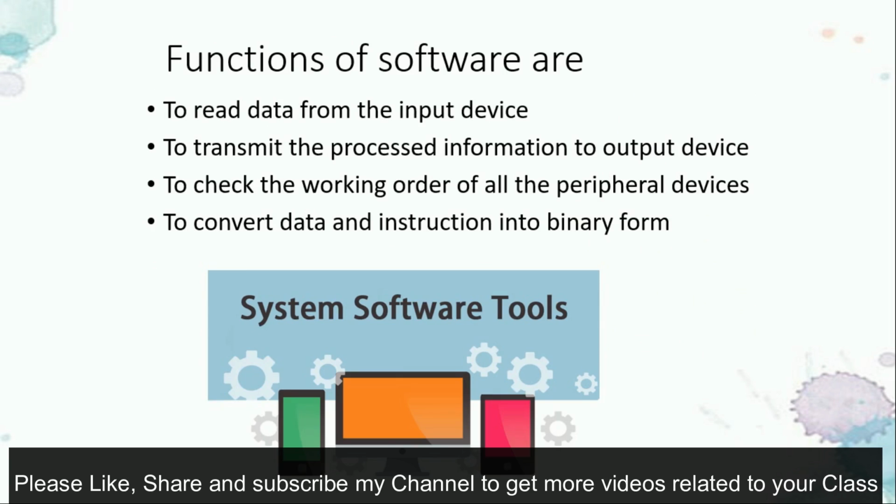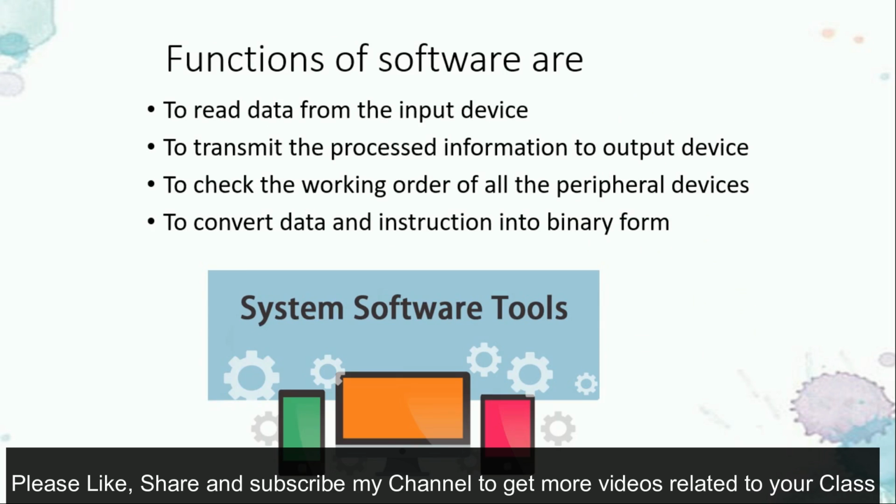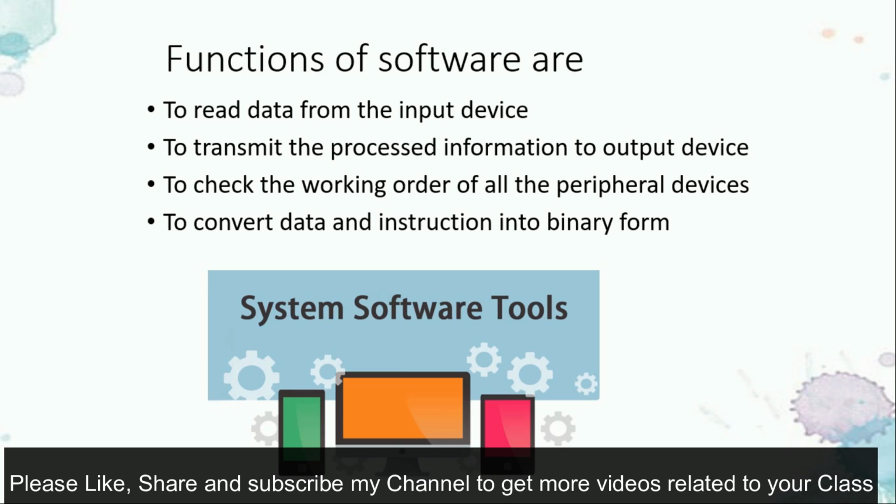The functions of software, first thing is that it reads the data. पहले तो वो read करता है, right, from the input device, that is keyboard and mouse. Whatever you are typing or whatever you are giving as mouse action, double click, single click, आप कोई फाइल को ओपन करते हो, कोई प्रोग्राम को ओपन करते हो, for that, so that has been read, and afterwards the function of it is being done. To transmit the processed information to the output device, yes, we needed to process it, as I have told you for the IPO cycle, right? So in that the processing is done, and afterwards you get the output on the output devices. That is being done with the help of software.